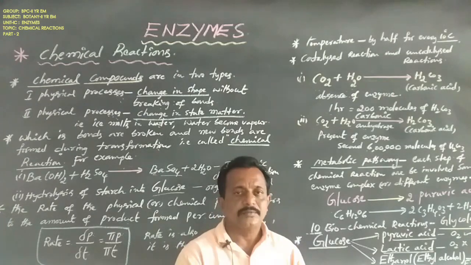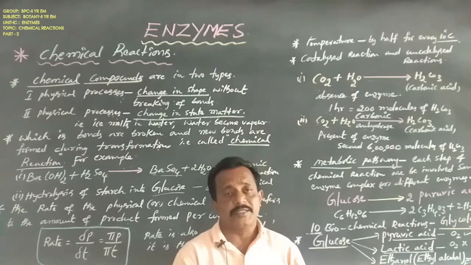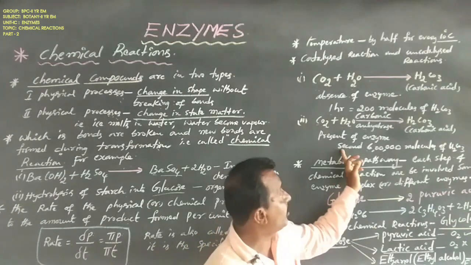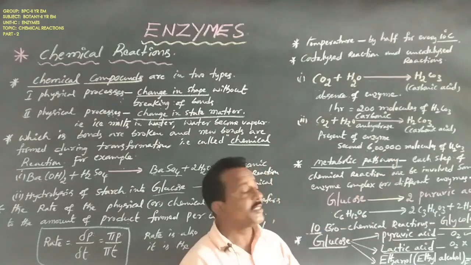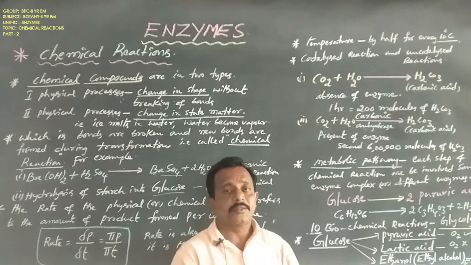In the catalytic reaction, with enzymes, about 6 lakh molecules of carbonic acid are formed every second. This is the great important thing.